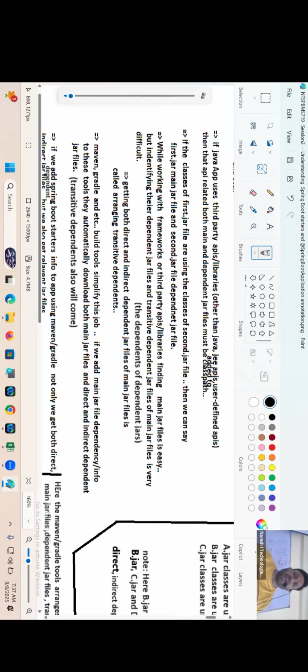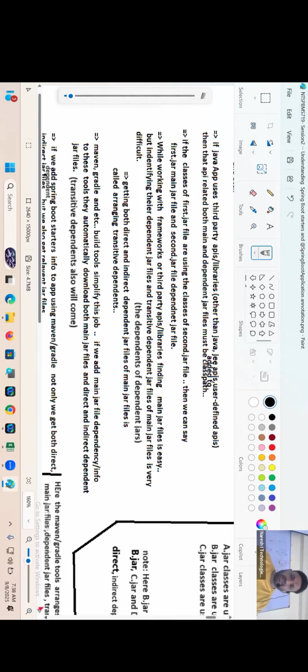If you add main jar file dependency info to these tools, they automatically download both the main jar files and the direct and indirect dependent jar files. Okay, transitive dependents also will come. This is a known fact only, right, boss? Even with the Gradle tool, when you add a main jar file, you will get more main and dependent jar files.